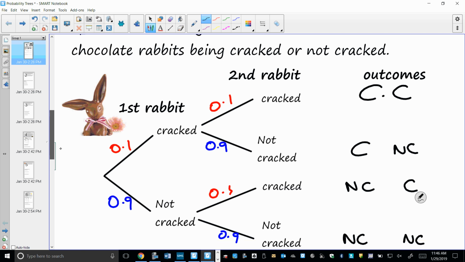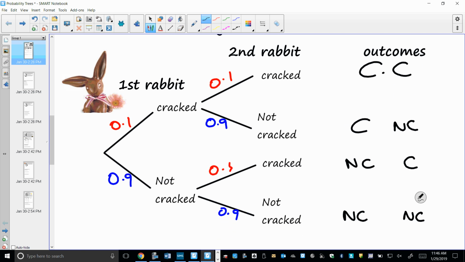So on my tree diagram, which path have I followed if both of them are cracked? Have I gone here and here? Have I gone here and here? Shayla, which path have I followed? The very top, yes? So I've cracked and cracked, yes? Now, listen to the words I'm saying. Cracked and cracked. What did I say about when we hear the word and?